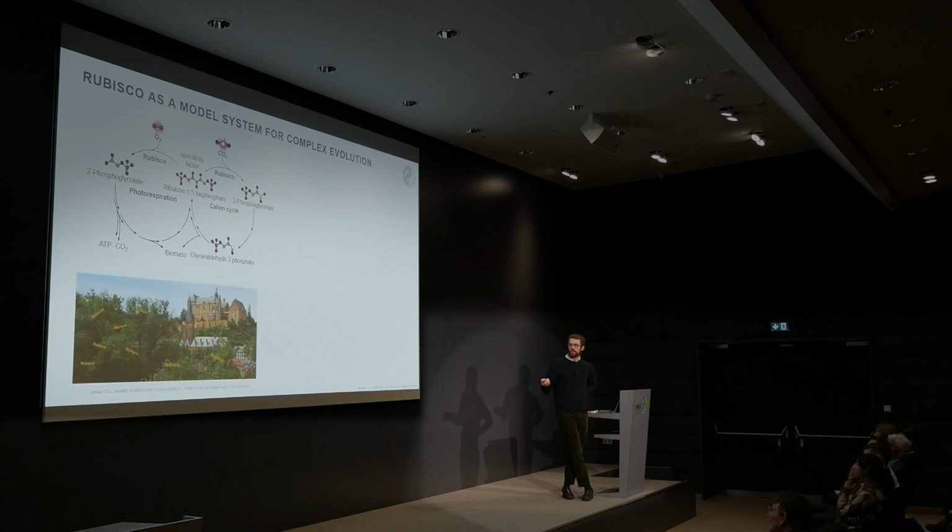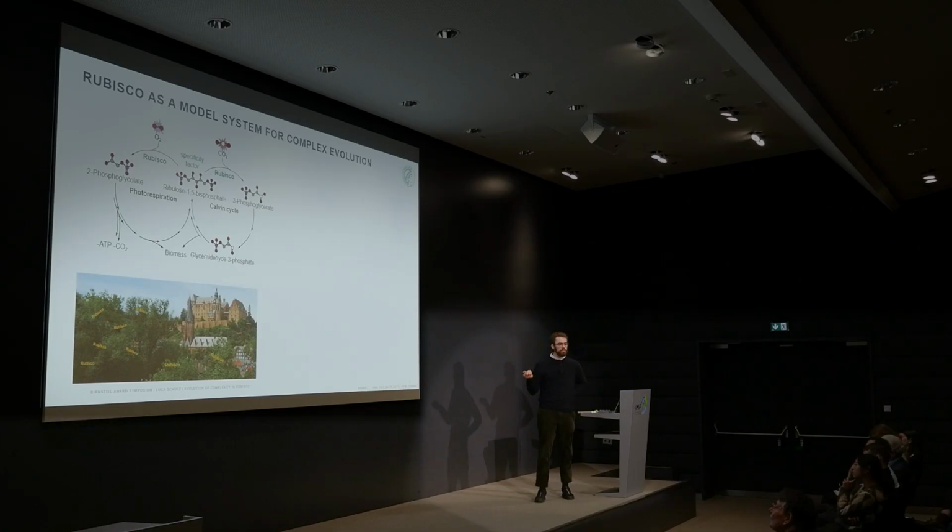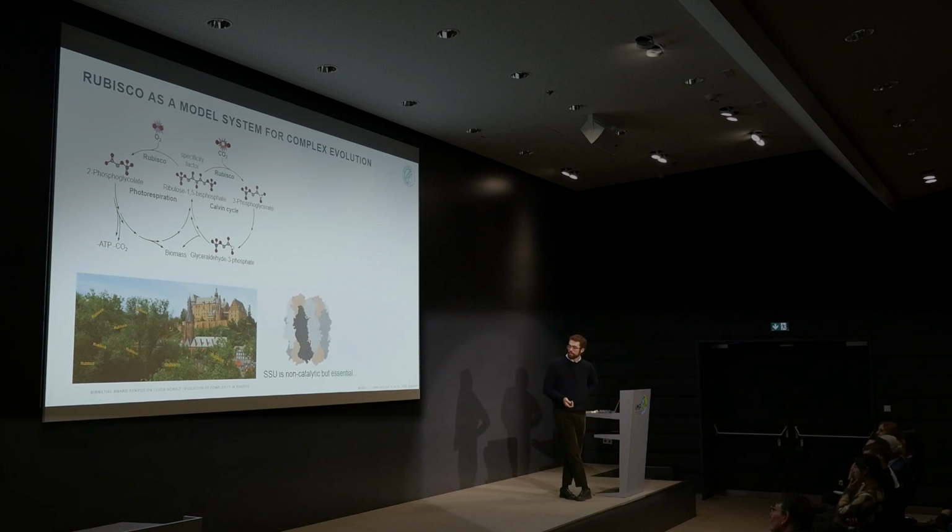If you look out into nature, this is a picture of Marburg, the place that I went back to for my PhD, you will find Rubisco anywhere. Rubisco is in all plants, algae, cyanobacteria, everything that's photosynthetic out in nature. And in most of those organisms that you can see by eye, Rubisco forms a complex that looks like this. You have 8 large subunits, here in light and dark gray, arranged in a cyclic assembly, with 4 small subunits at the top and 4 small subunits at the bottom of the complex.